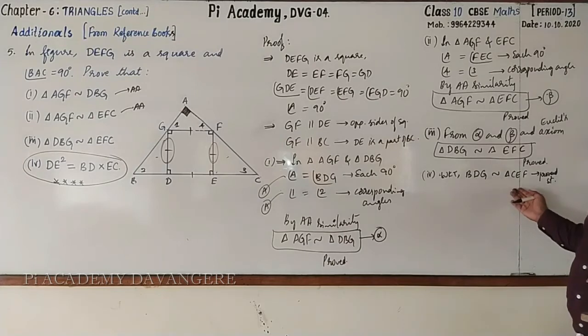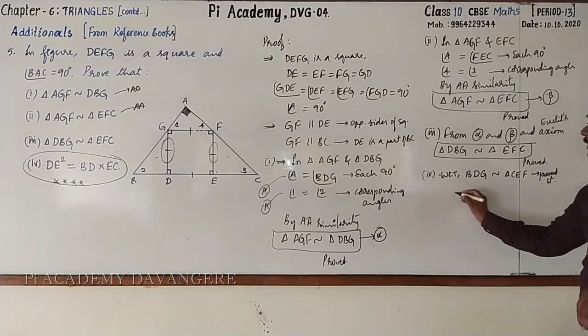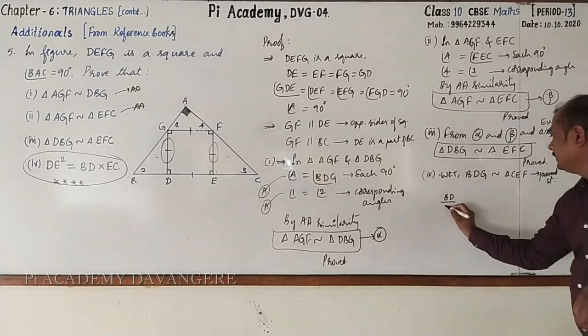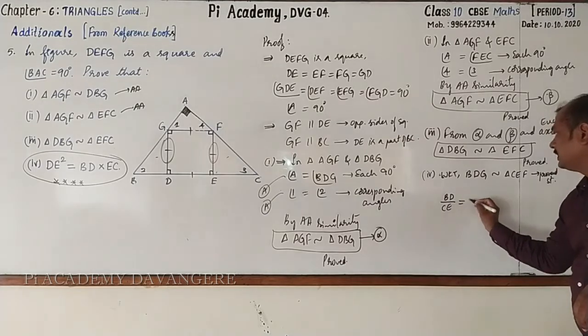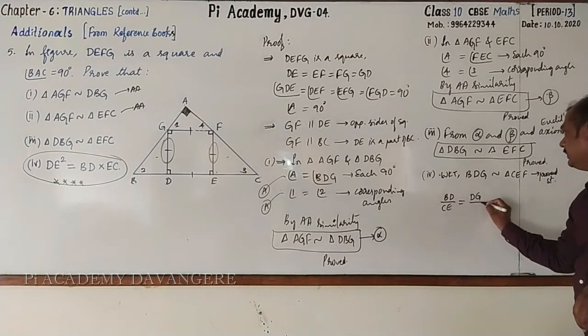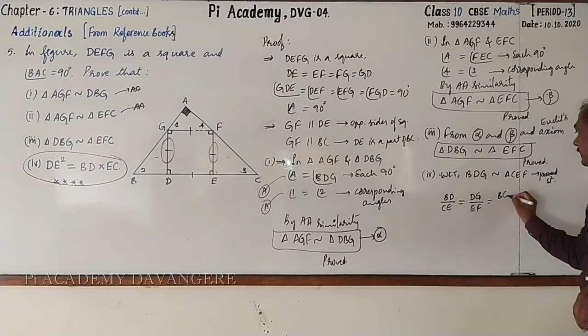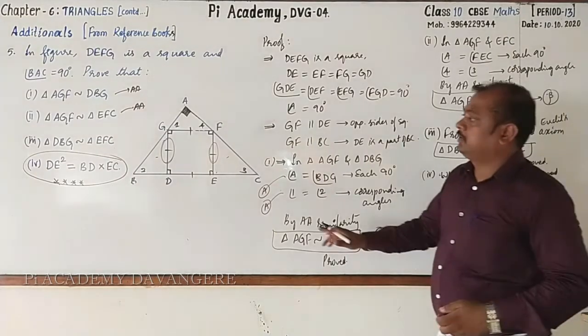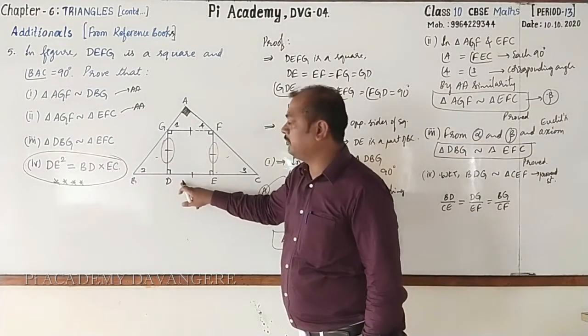Then if the triangles are similar, their corresponding sides will be in the same ratio. We can write BD by CE is equal to DG by EF equal to BG by CF. Look here. In place of DG, can we write DE?